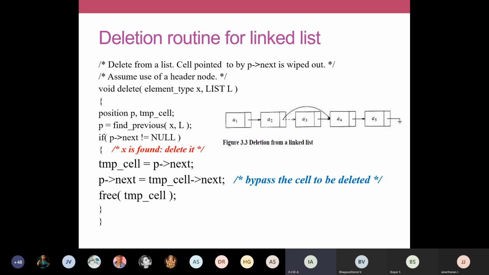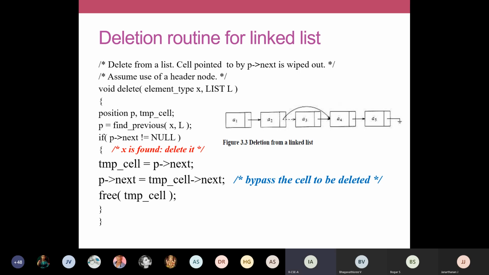So we are going to use position P and temp cell. We are going to use a temporary variable also. Okay, position P and temp cell, because we need to remember the address of two nodes. Previous node also we have to remember. So that's why we have used one more variable to note the position of nodes.